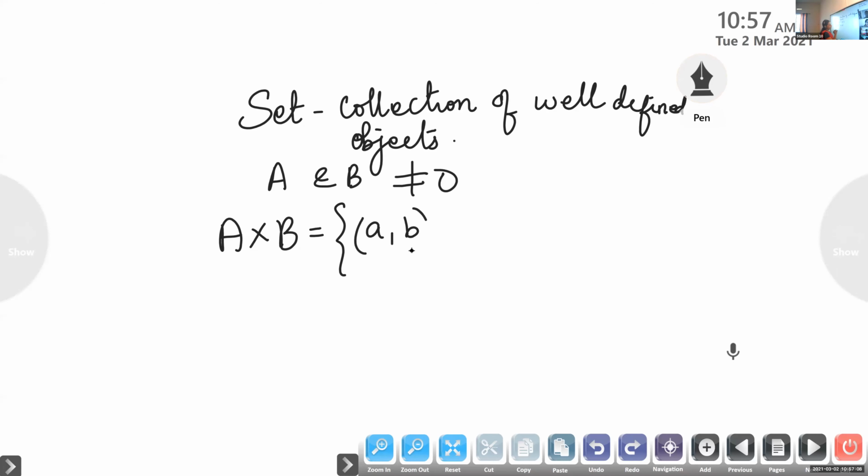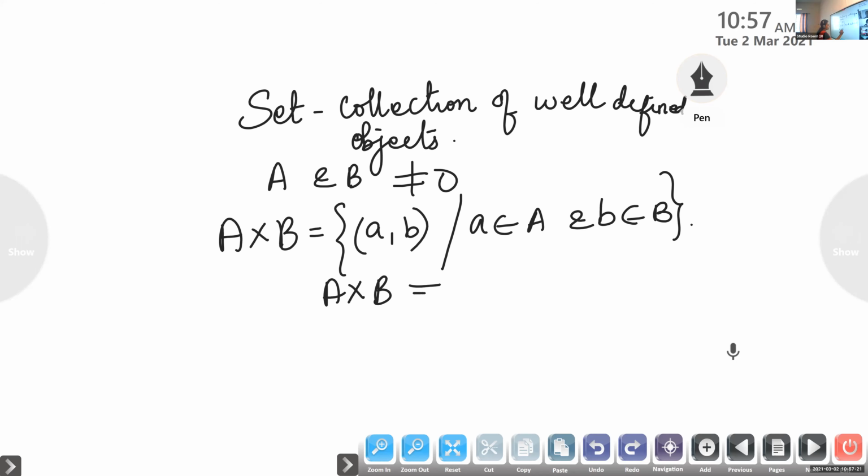Very good. It is the collection of all ordered pairs (a, b), where a belongs to A and b belongs to B. First element is from A and second is from B. So A cross B will not be equal to B cross A. Collection of all ordered pairs only we call as Cartesian product.